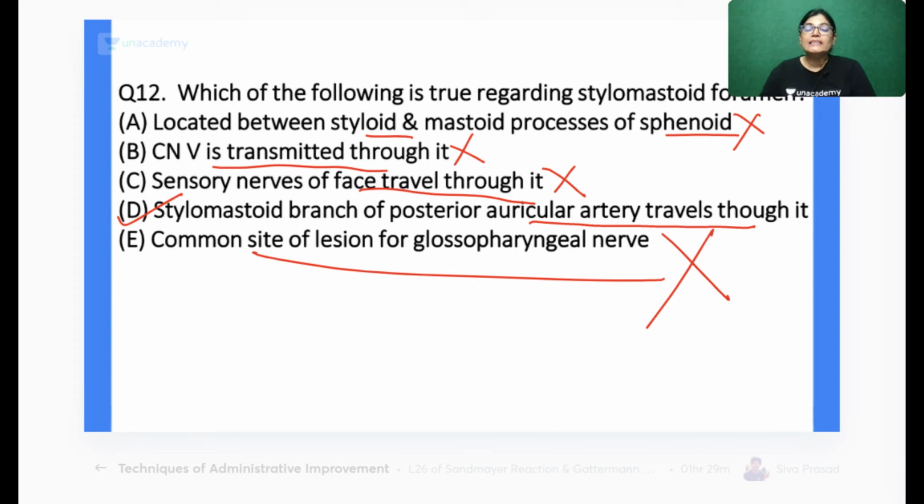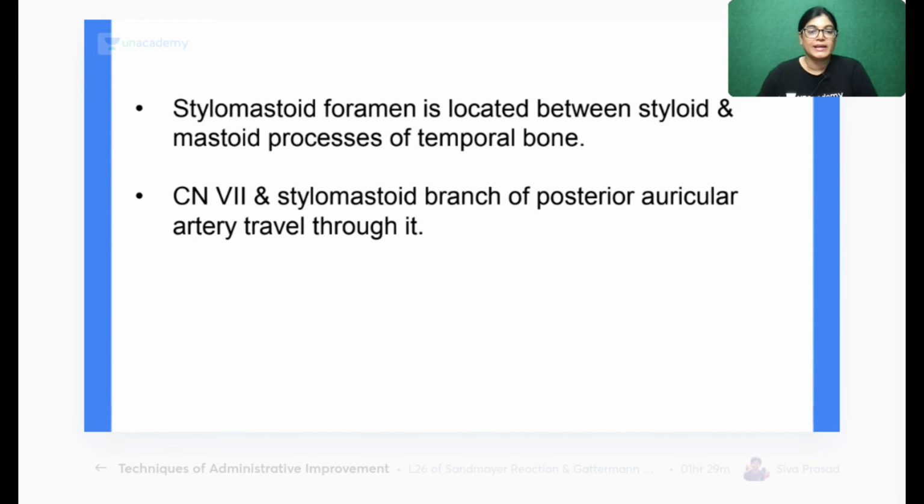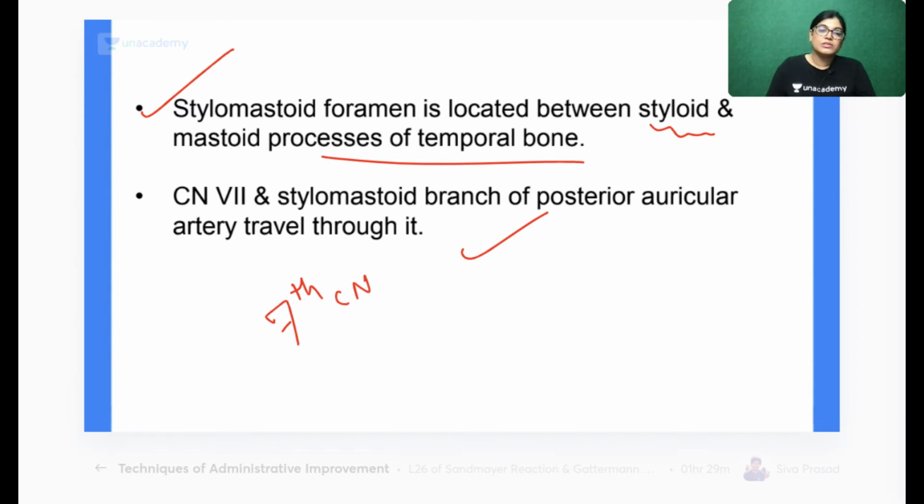Glossopharyngeal nerve traverses through the jugular foramen, not through the stylomastoid foramen. So we have D as the correct answer. Yes, the stylomastoid branch of posterior auricular artery is traversing through it. So D is perfectly correct. Stylomastoid foramen is located between the styloid process and the mastoid process of the temporal bone, and the structures traversing through it are the 7th cranial nerve and also the stylomastoid branch of the posterior auricular artery.